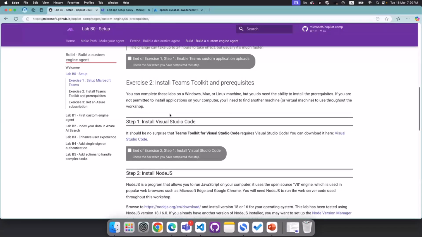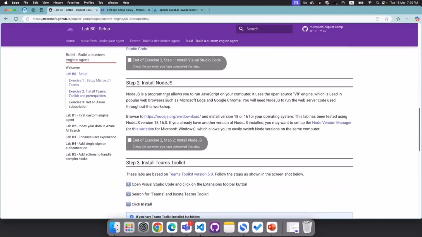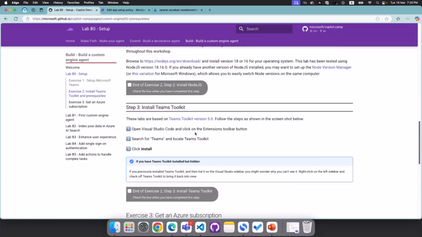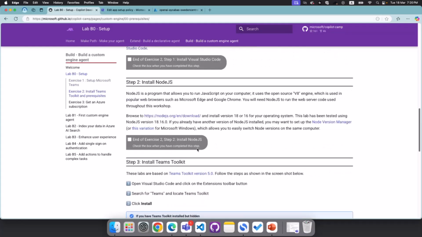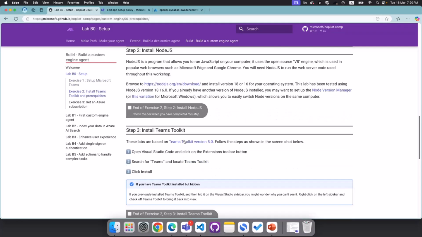We will also need Teams Toolkit. If you have used Teams Toolkit before, you know that it is an extension in Visual Studio Code, and we are basically using that extension to build agents for our ecosystem. And finally, you need to install Node.js. You can just follow this link and download either 18 or 16, which are supported for our agent system. I think I covered the Visual Studio Code part in Teams Toolkit, but vice versa, you need Visual Studio Code and Teams Toolkit together.